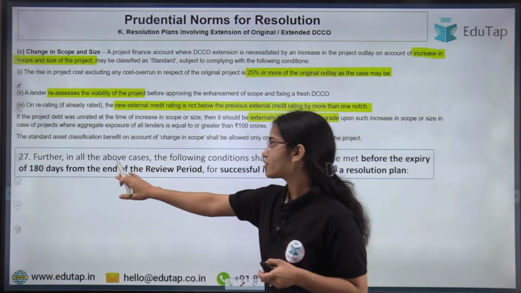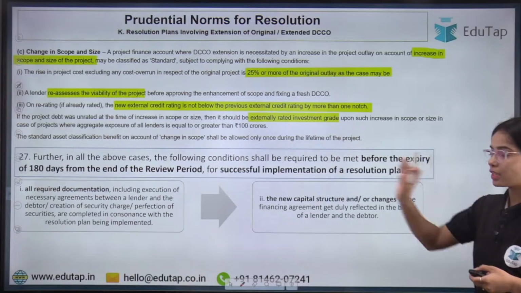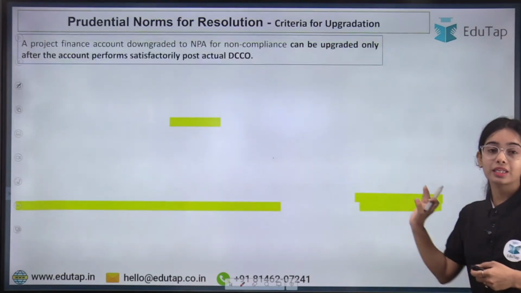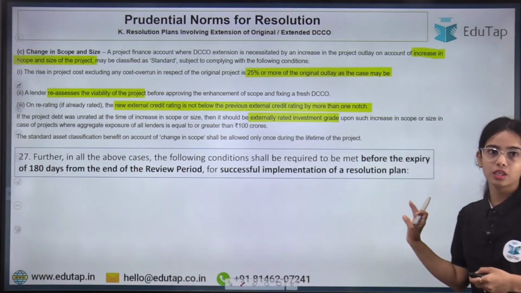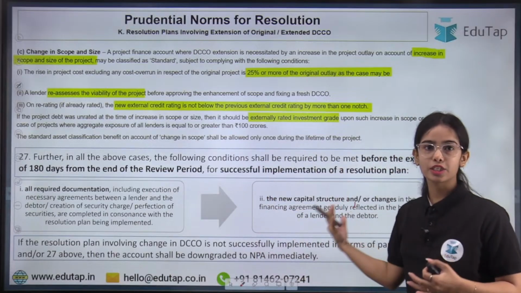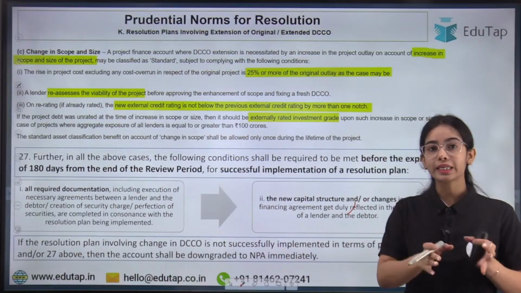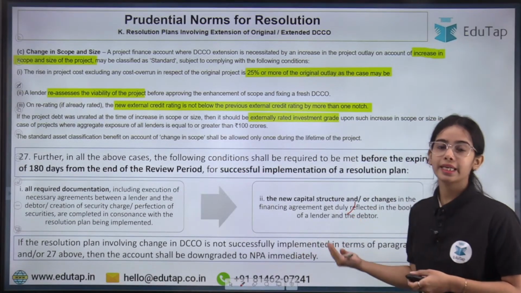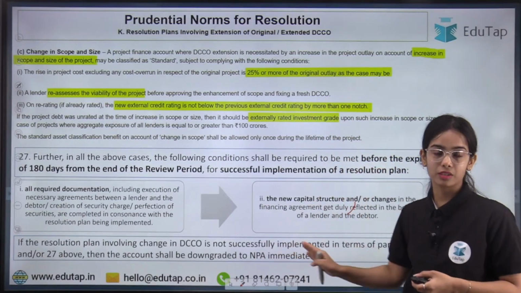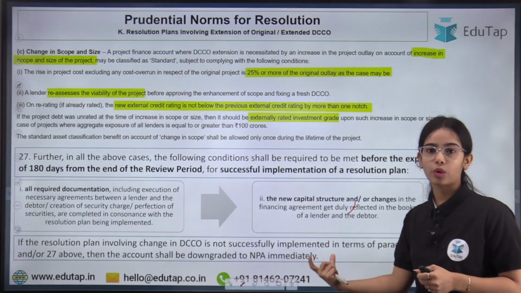Within 180 days from the end of the review period, for the successful implementation of a resolution plan, the documents have to be signed and the change has to be shown in the books of the bank and the borrower. So within 180 days, this resolution plan should be signed by both the entities, lenders and borrowers. If within 180 days the document is not signed, then the account will be downgraded to NPA. Otherwise, it will remain standard.